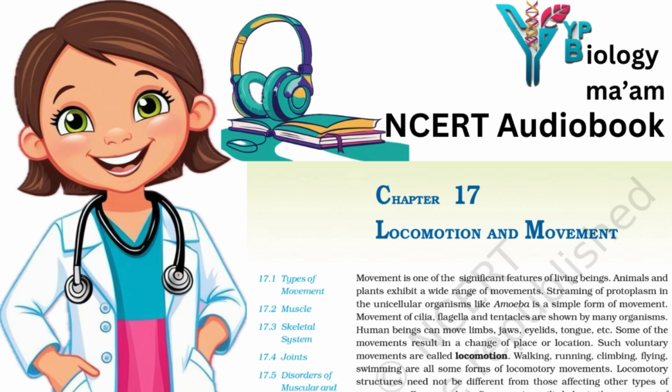Summary. Movement is an essential feature of all living beings. Protoplasmic streaming, ciliary movements, movements of fins, limbs, wings, etc. are some forms exhibited by animals. A voluntary movement which causes the animal to change its place is called locomotion. Animals move generally in search of food, shelter, mate, breeding ground, better climate, or to protect themselves. The cells of the human body exhibit amoeboid, ciliary and muscular movements. The locomotion and many other movements require coordinated muscular activities.